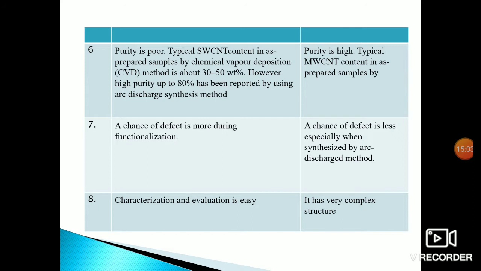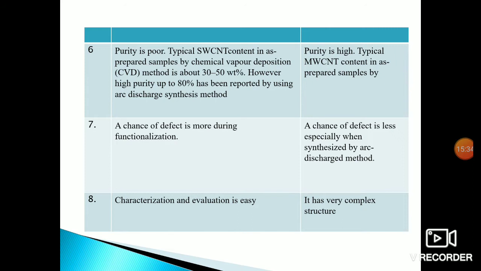However, purity up to 80% has been reported using the arc discharge synthesis method. For multi-wall carbon nanotubes, purity is high in as-prepared samples by the CVD, that is chemical vapor deposition, or arc discharge synthesis method.